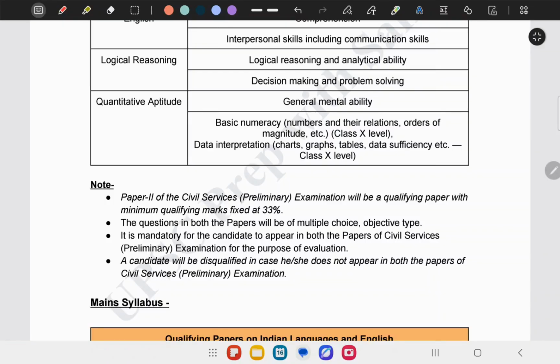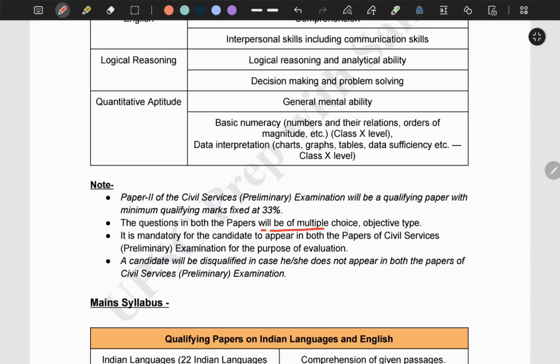Both papers are multiple choice and objective type. But the main thing is that it is mandatory for the candidate to appear in both papers of the preliminary exam.